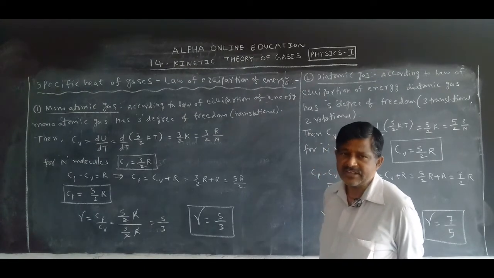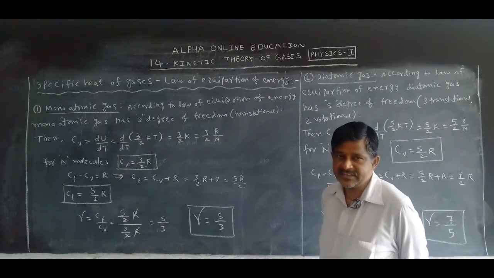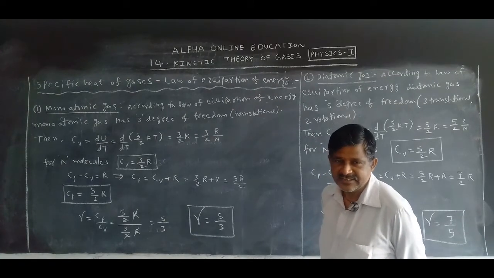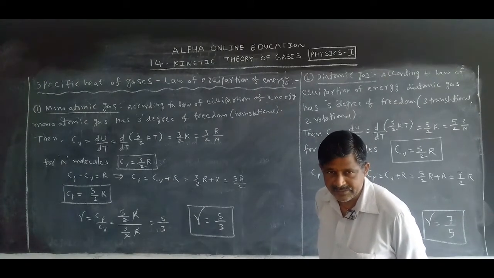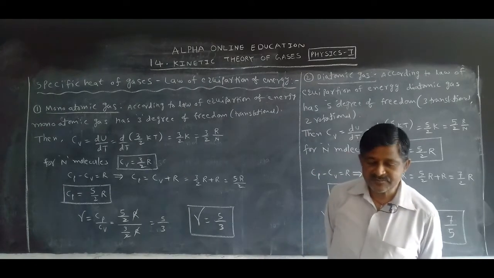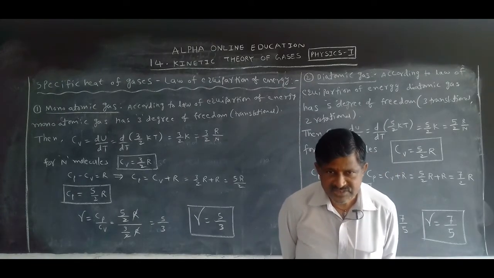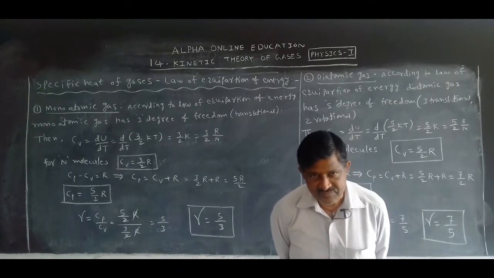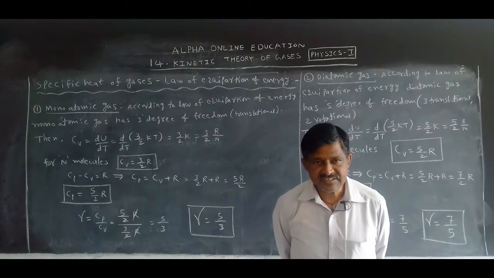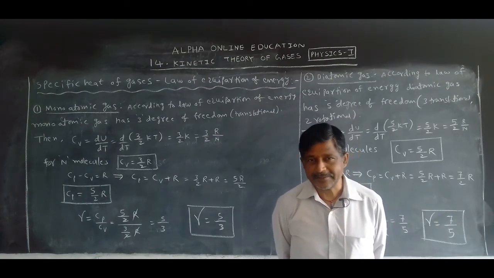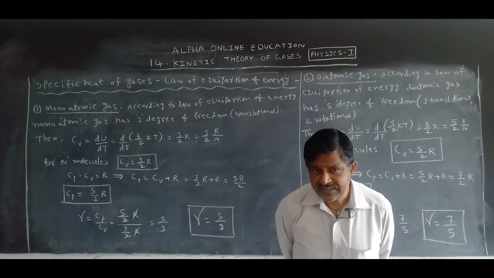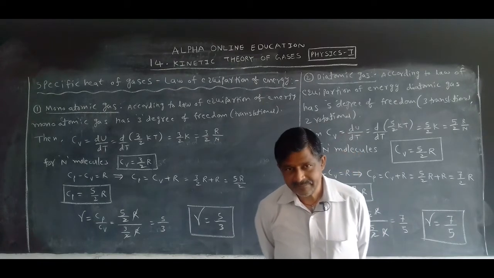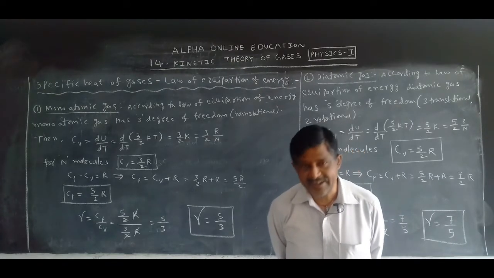In the case of a gas, specific heat is of 2 types. One is the specific heat of the gas at constant pressure, Cp. Another one is the specific heat of the gas at constant volume, Cv. In thermodynamics, we will discuss clearly about Cp and Cv. What is the equation for Cp? dq by dt. And what about Cv? du by dt. Cp is dq by dt, Cv is du by dt.